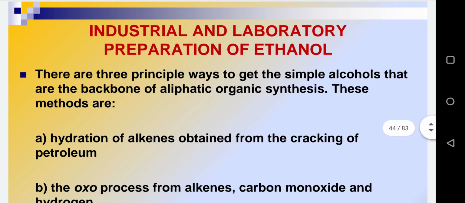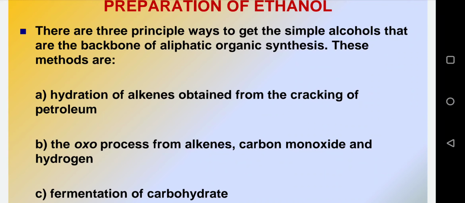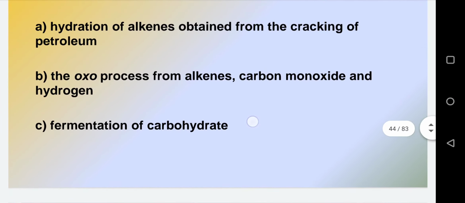Next one and the last one is the industrial and lab preparation of ethanol. There are three principal ways to get the simple alcohols that are the backbone of aliphatic organic synthesis. These methods are hydration of alkenes obtained from cracking of petroleum. Second one is the oxo process from alkenes, carbon monoxide and hydrogen. And third one is the fermentation of carbohydrate.